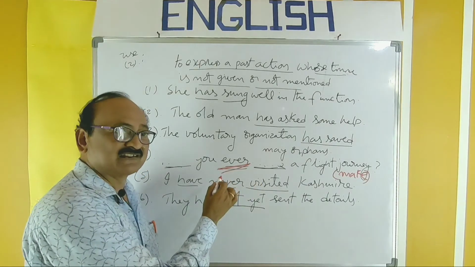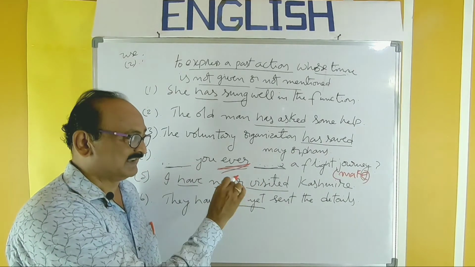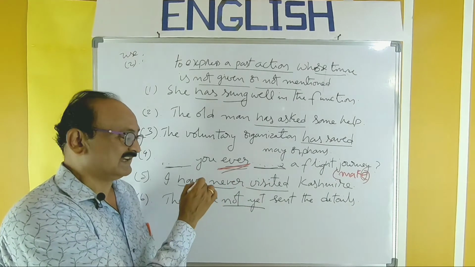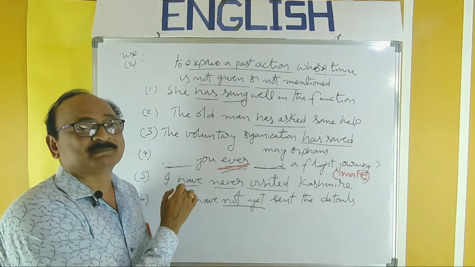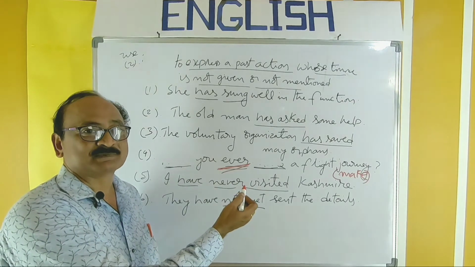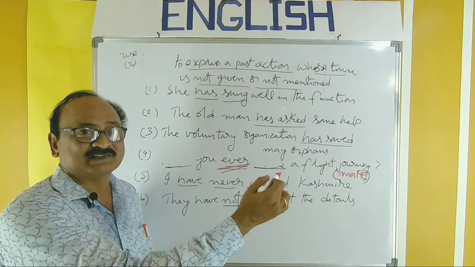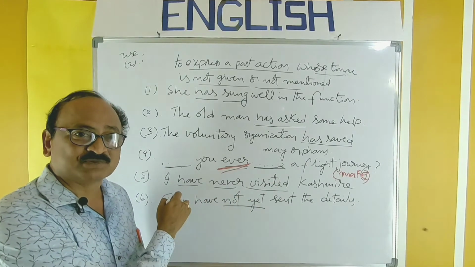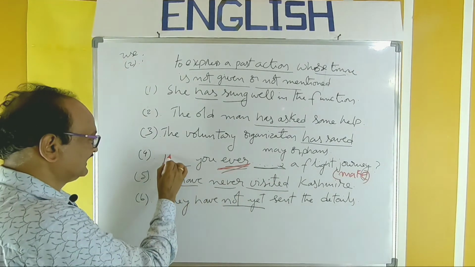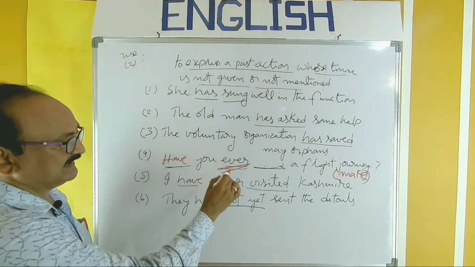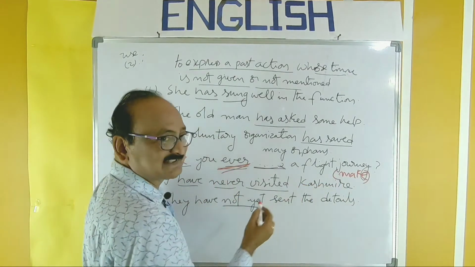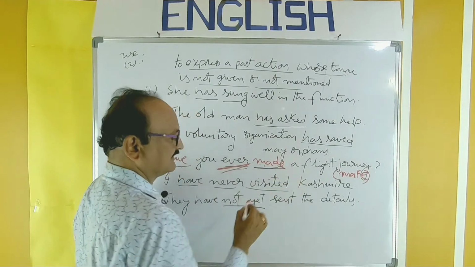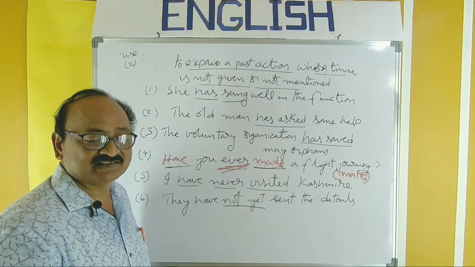Whenever you find ever like this and you don't have any reference of past time, you should take it as a sentence in the present perfect and recall the structure of present perfect: subject, have or has, past participle. And of course, as this is a question, have should be placed before the subject. So, have you ever? Make is the verb, present tense form, it should be made. Have you ever made a flight journey?